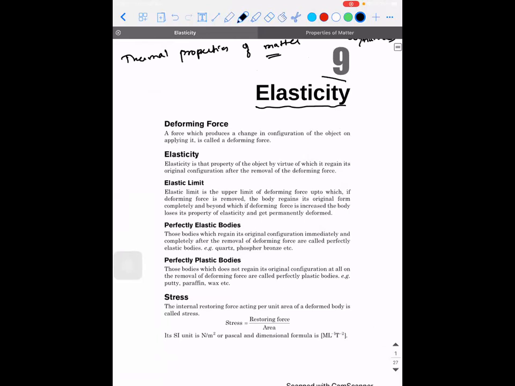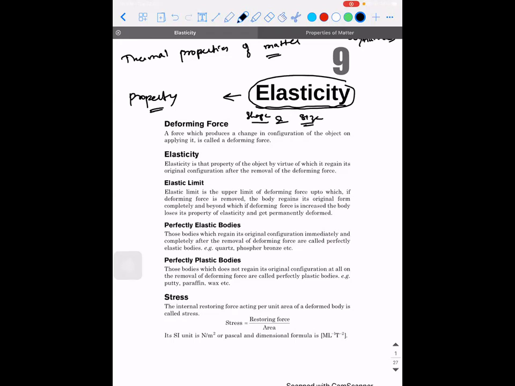So when you talk about elasticity, what comes to our mind? What do you mean by elasticity? It is the property of a material, right? Property of a material to undergo what? It is a property of a material to undergo change in shape and size without deformation. Okay.